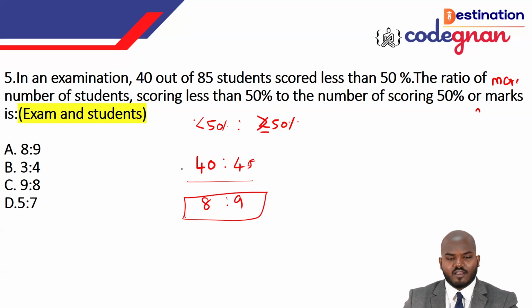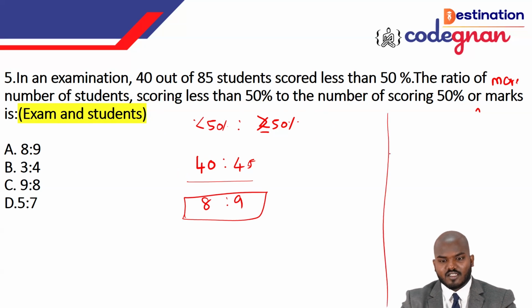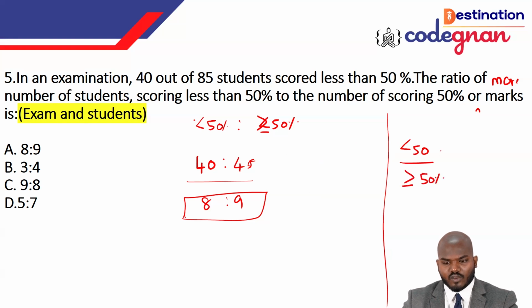You don't need to spend much time, but the answer you score here is different. It is a one step answer only, but if you feel difficulty in this one, you can make a diagram or figure: people scoring less than 50% is 40, and greater than or equal to 50% is the remaining 45.